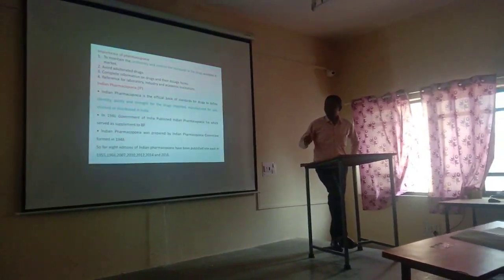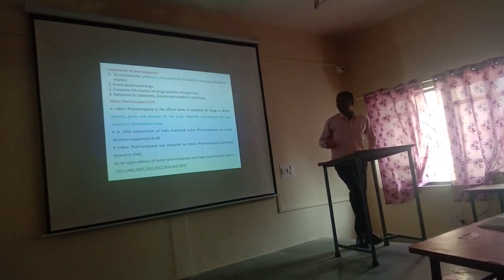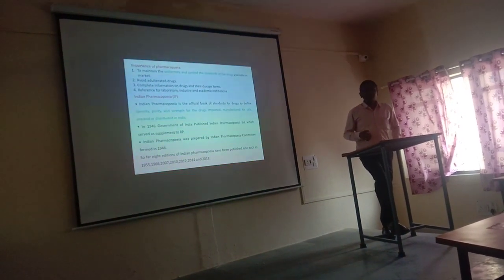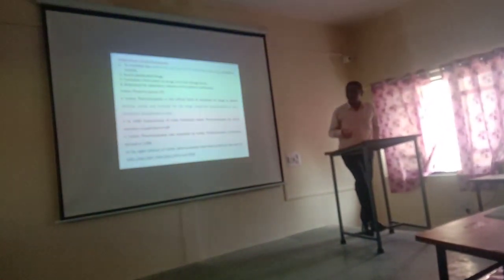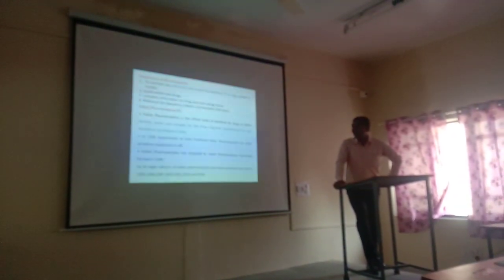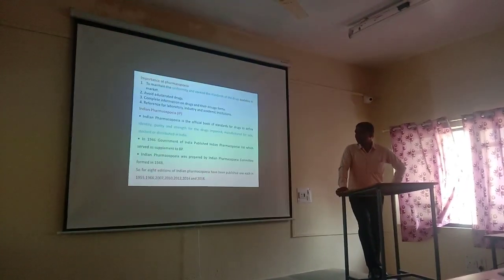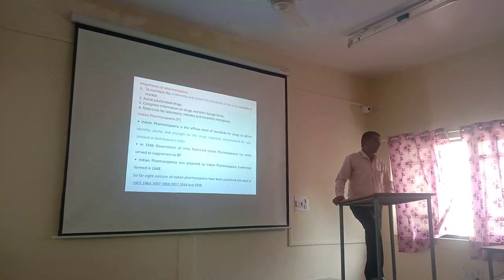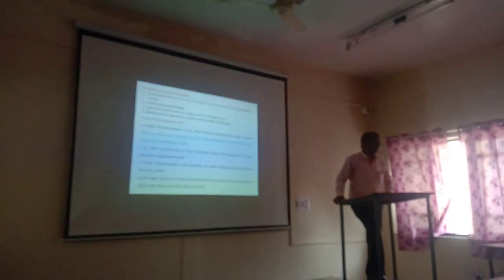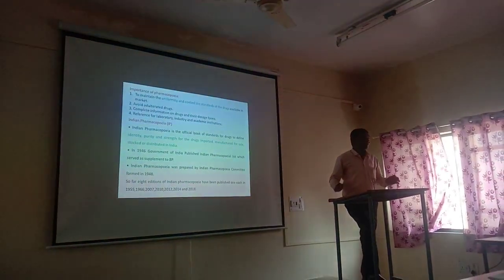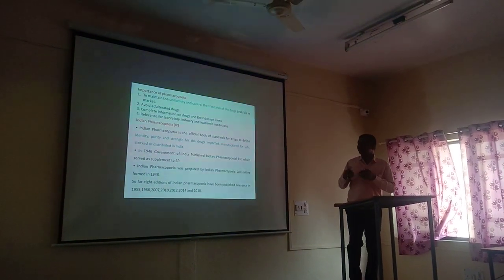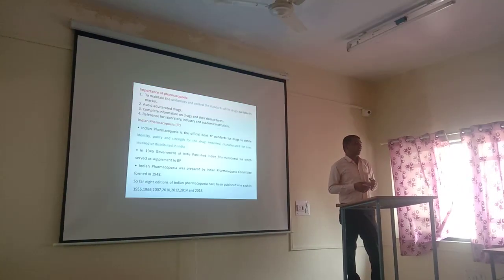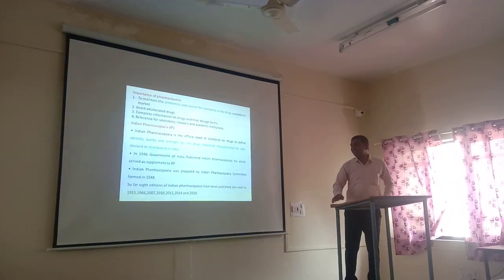Then afterwards it was revised in 1966, 2007, 2010, and also 2012, 2014, 2018. The current Indian Pharmacopoeia is the 2018 edition. Why is it required to revise at intervals of years?